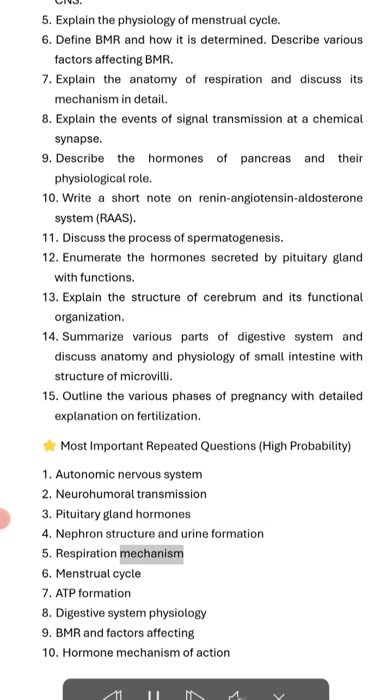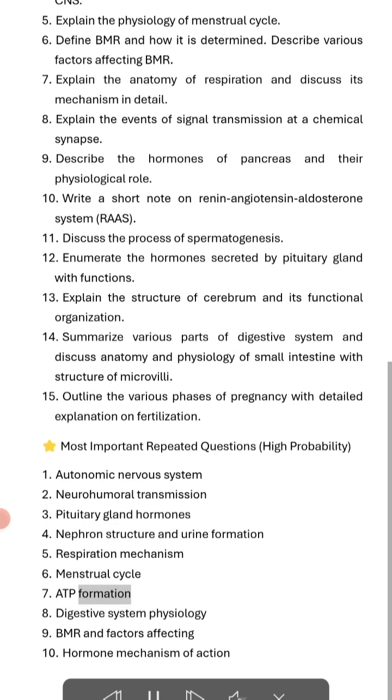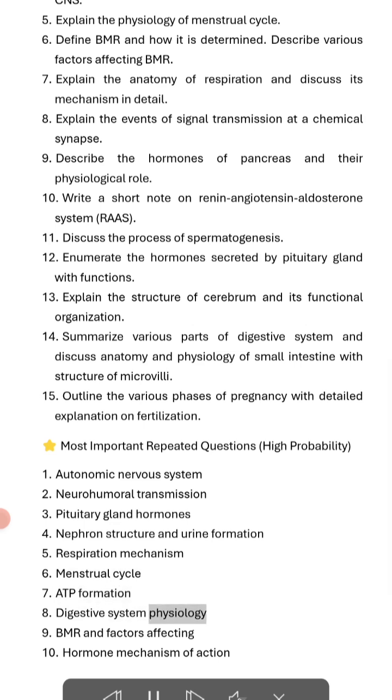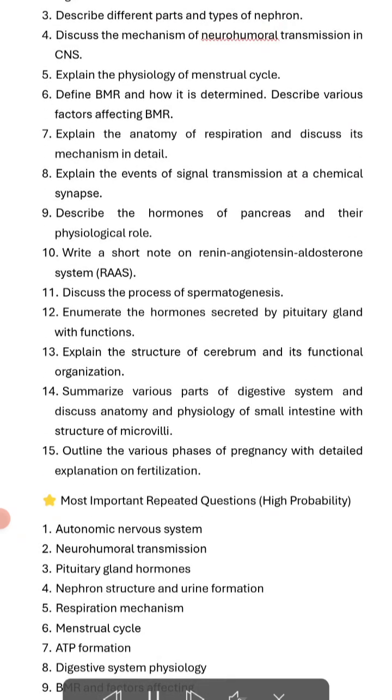Respiration mechanism. Menstrual cycle. ATP formation. Digestive system physiology. BMR and factors affecting. Hormone mechanism of action.